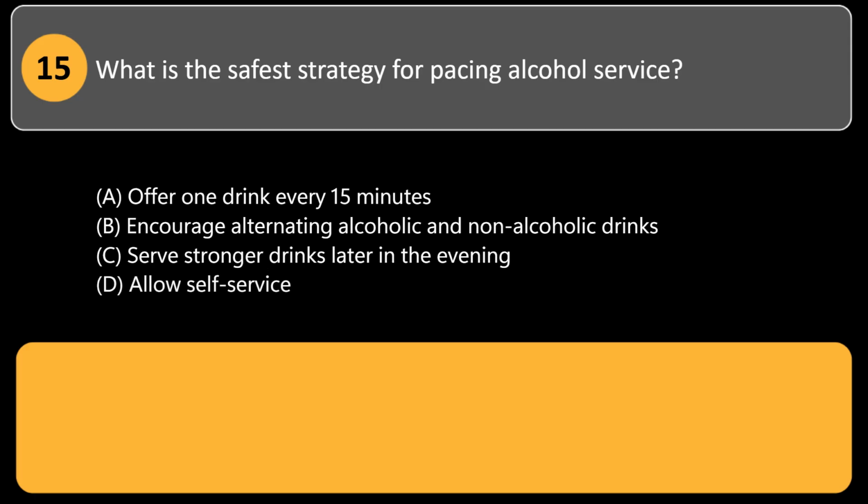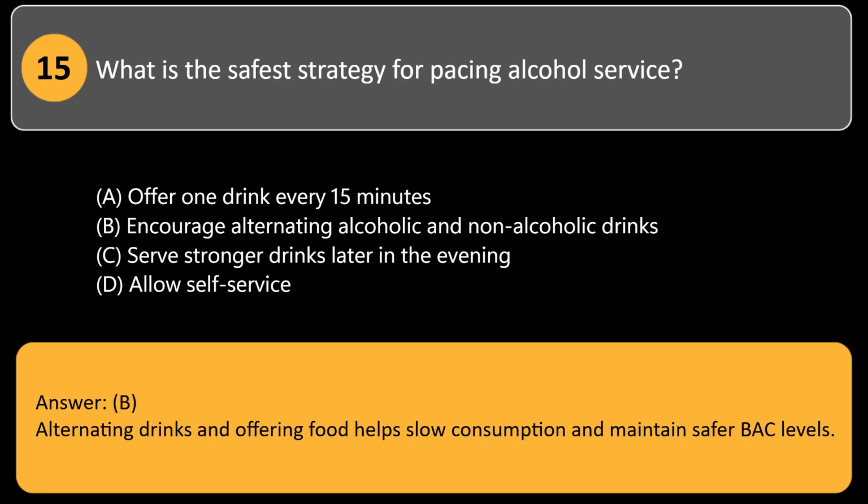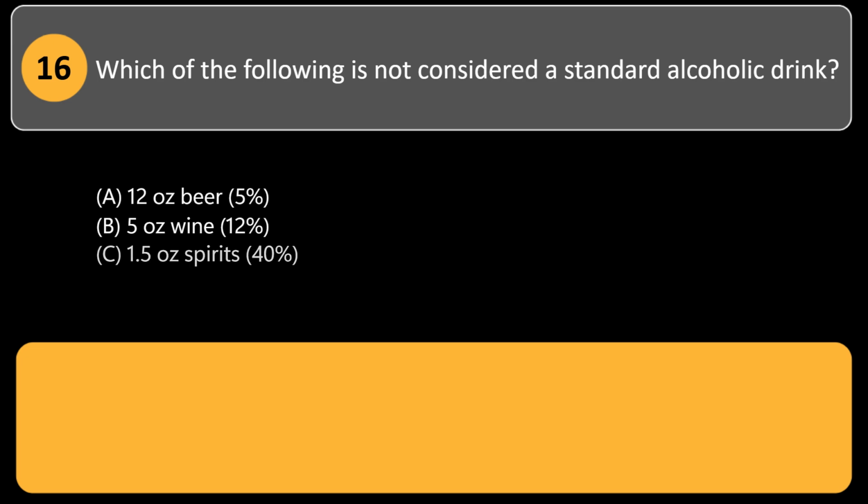A. Offer 1 drink every 15 minutes. B. Encourage alternating alcoholic and non-alcoholic drinks. C. Serve stronger drinks later in the evening. D. Allow self-service. Answer: B. Alternating drinks and offering food helps slow consumption and maintain safer BAC levels. Which of the following is not considered a standard alcoholic drink?